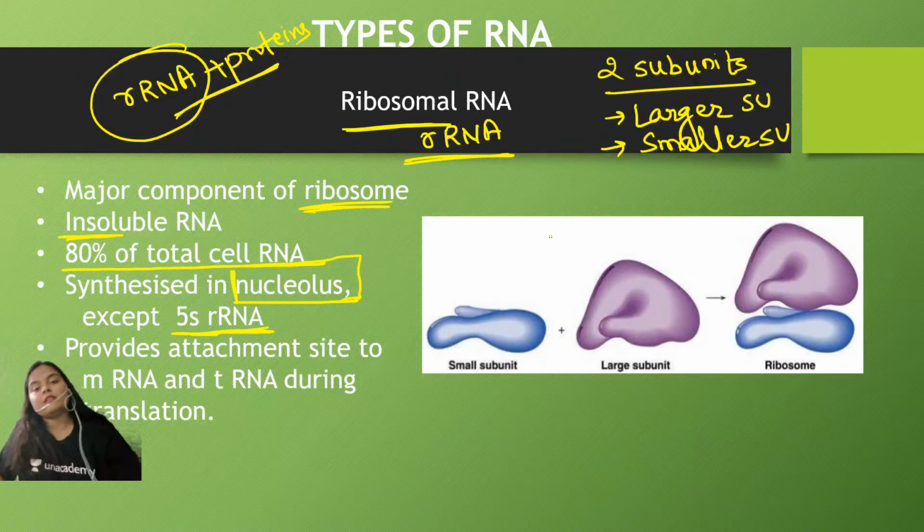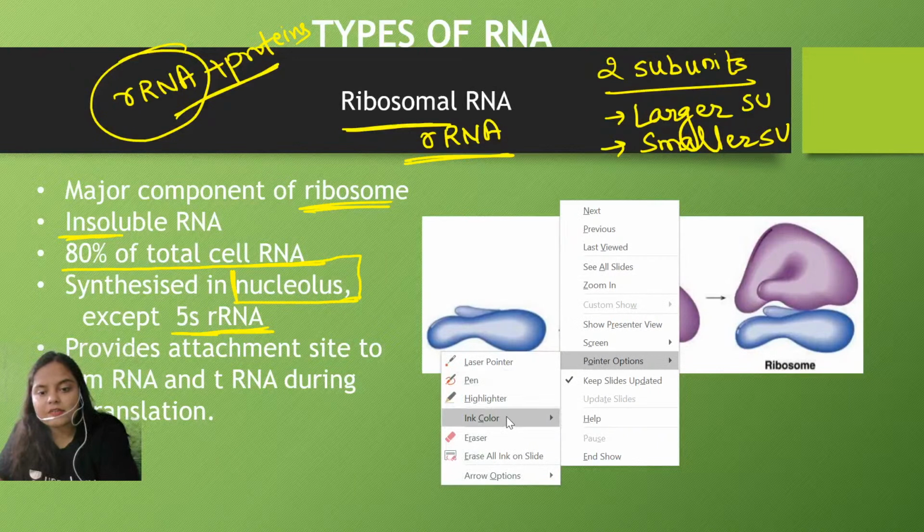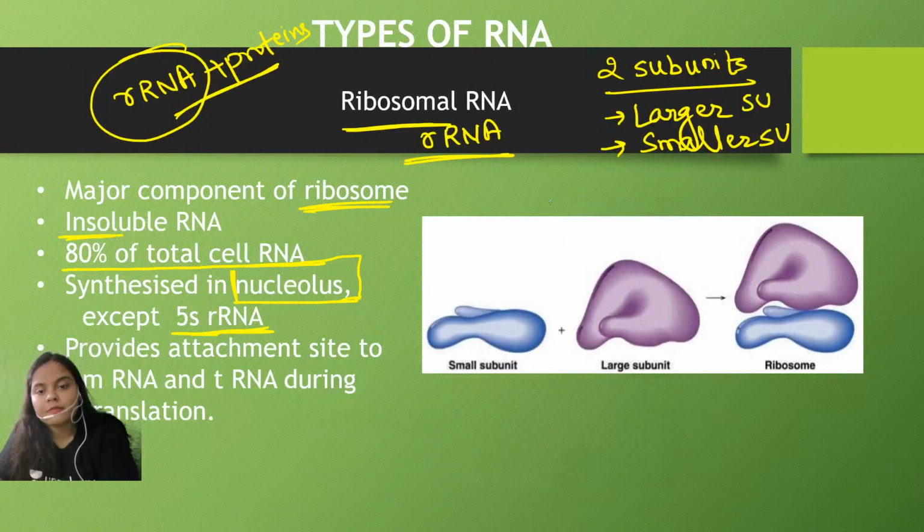But first let me tell you the different types of rRNA involved in the formation of ribosomes. If these are the two subunits of the ribosome, we know that ribosomes are organelles found in both prokaryotes as well as eukaryotes. In prokaryotes, 70S ribosomes, and in eukaryotes, 80S ribosomes are formed. This one is the larger subunit, and below it the smaller one is the smaller subunit.